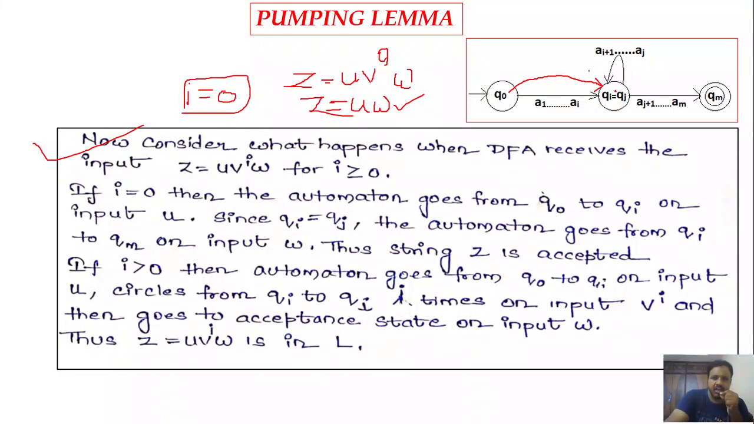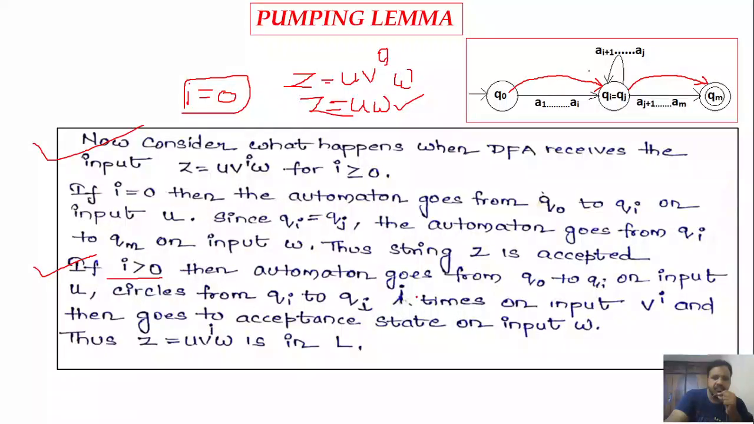Okay. In q1, on processing w, we may be able to reach the final state qm. So the string z is equal to uv is accepted. Okay. Now we are considering the i value which is greater than 0. So that is case 2. So i value is greater than 0.